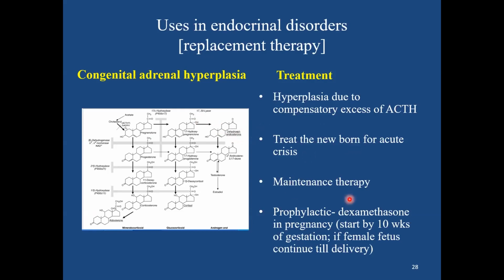So therefore, prophylactic dexamethasone in pregnancy is of utmost importance if the fetus is detected carrying this deficiency of 21 beta hydroxylase and may develop CAH. So therefore, the dexamethasone has to be started as early as 10 weeks of gestation. If the female fetus is identified, then the therapy has to be continued till delivery because of the chances of virilization. Okay.